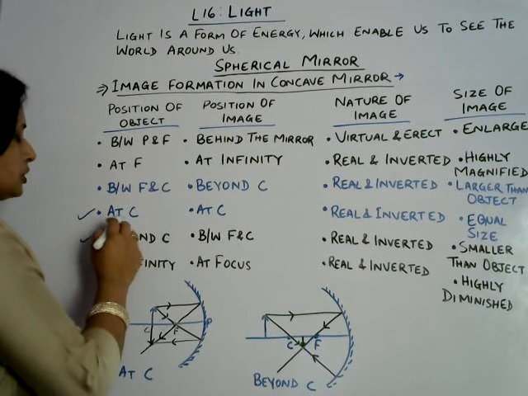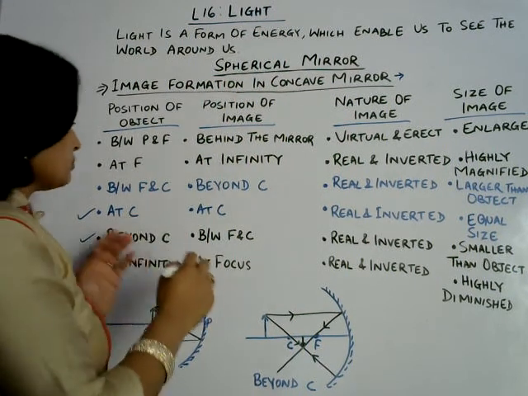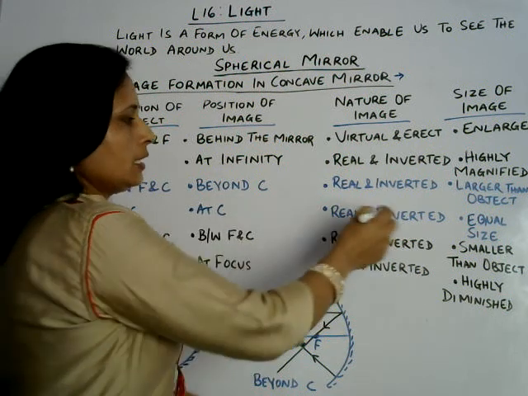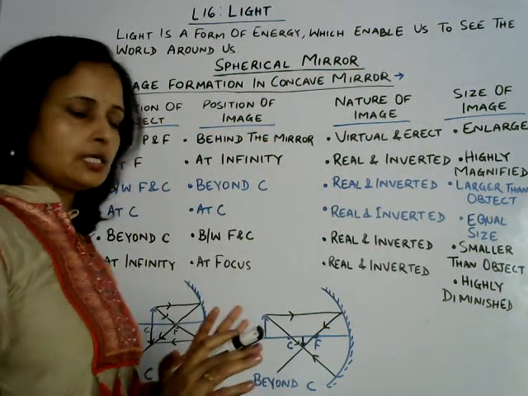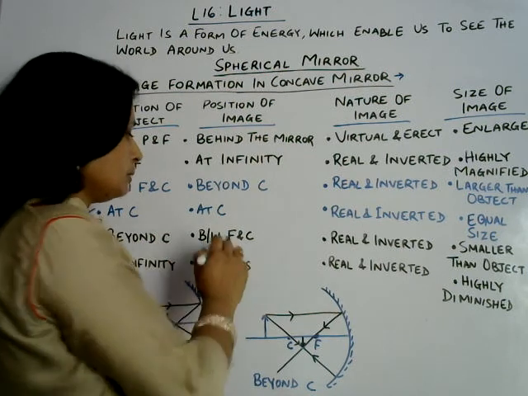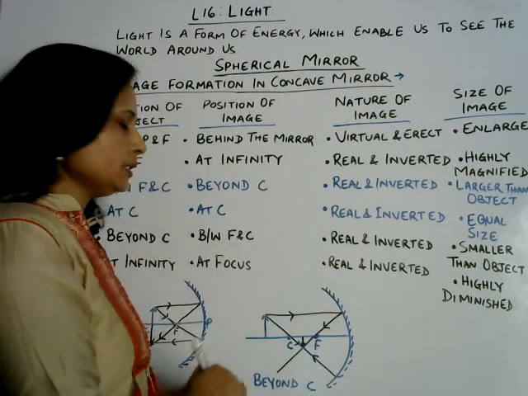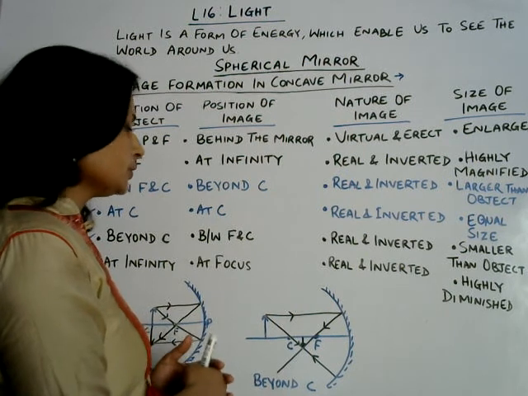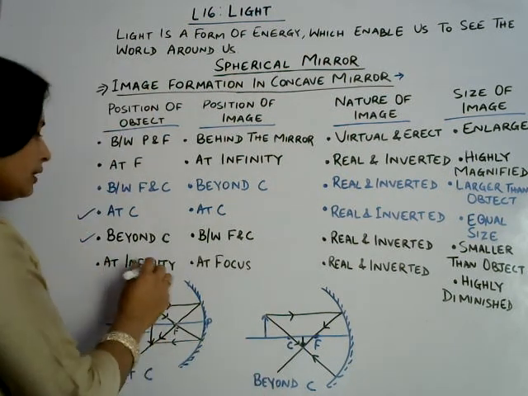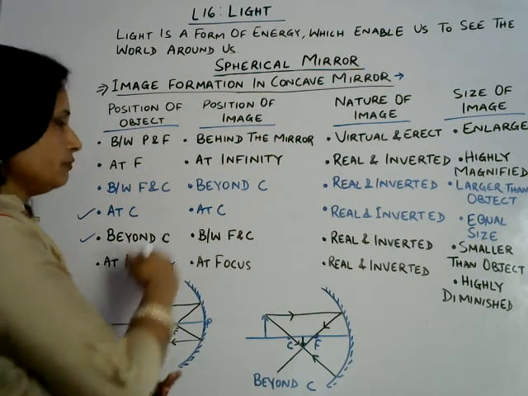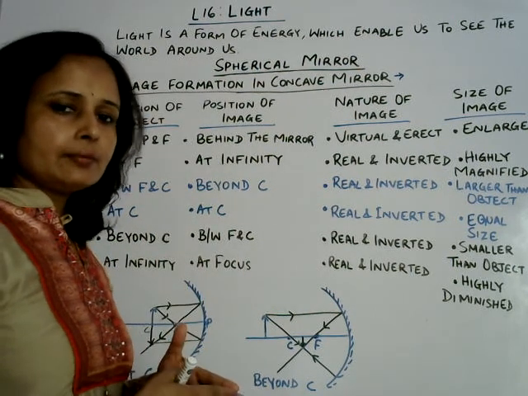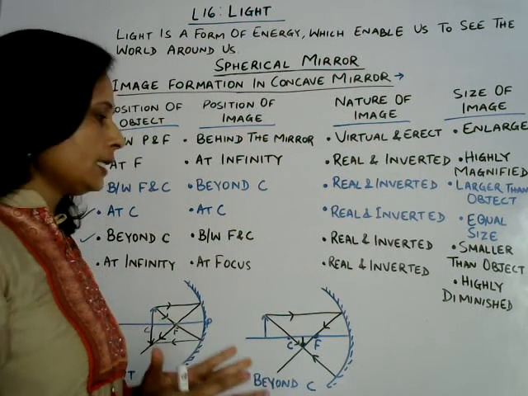Okay, now next position is at C. When object will be placed at C, then image will be also at C, real, inverted and equal size, same size. Next, when it is placed beyond C, then image will be between F and C, real and inverted, smaller than the object. Okay, now last one. If object is placed at infinity, then image position will be at focus and real, inverted, highly diminished.